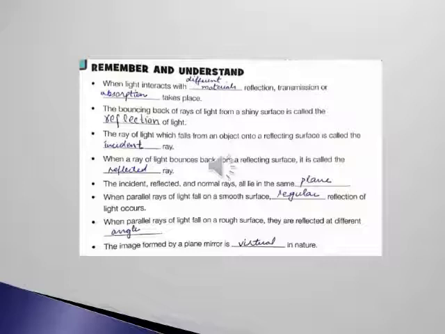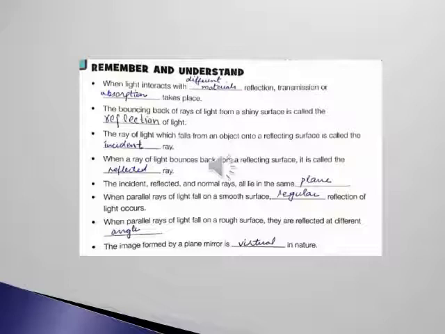Second one, the bouncing back of rays of light from a shiny surface is called the dash of light. The answer is reflection. Third one, the ray of light which falls from an object onto a reflecting surface is called the dash ray. The answer is incident. Fourth, when a ray of light bounces back from a reflecting surface, it is called the dash ray. Reflected ray.